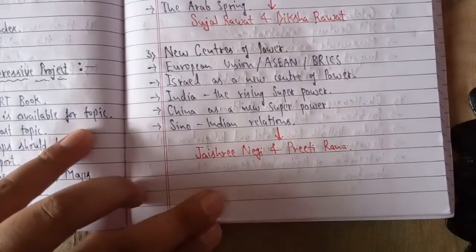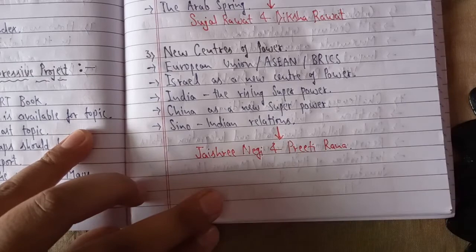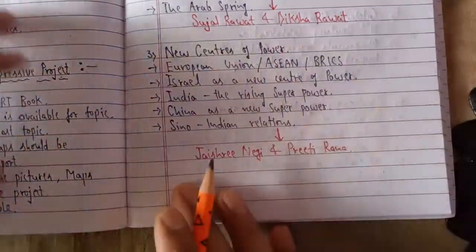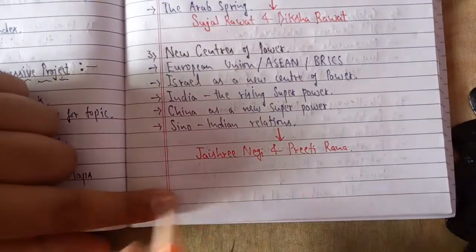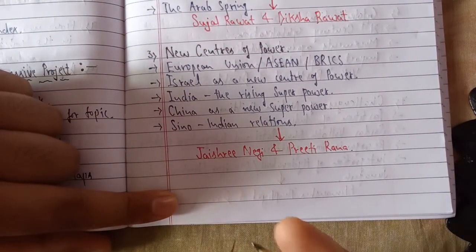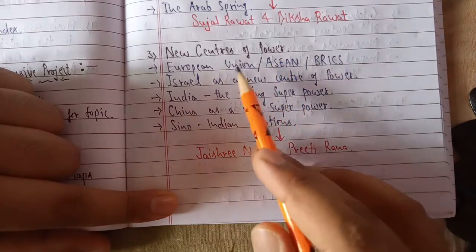Moving to the third, I have selected 2 students for each topic, and do not try to copy from each other, as you will be getting very less marks. The examiner sees to it that the projects are not copied from each other. So try to make your individual projects properly, and I shall also be checking before the examiner what you have done. New centers of power.